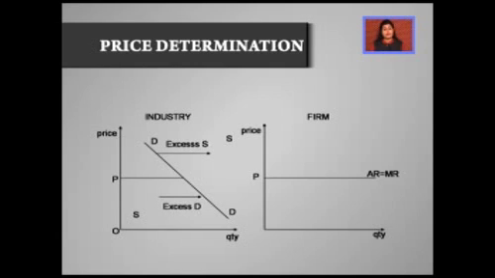This price determined by the industry is given to the firm, and the firm has to take this price. Now, this will obviously become the average revenue of the firm, and since the firm will be selling every additional unit at the same price, at this price OP, the average revenue of the firm will be equal to its marginal revenue. Dear students, this is a very important fact which you should always remember, that under perfect competition market for the firm, AR is always equal to MR.